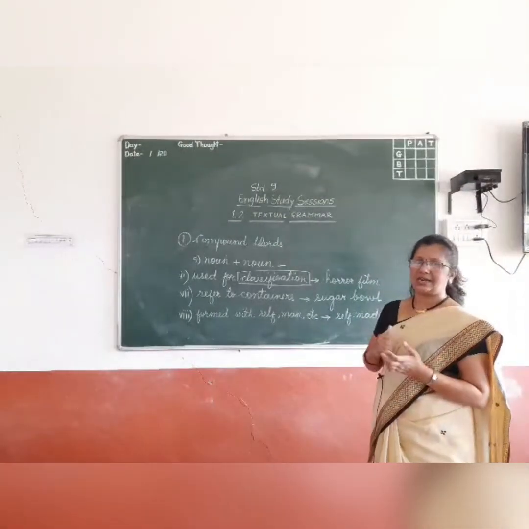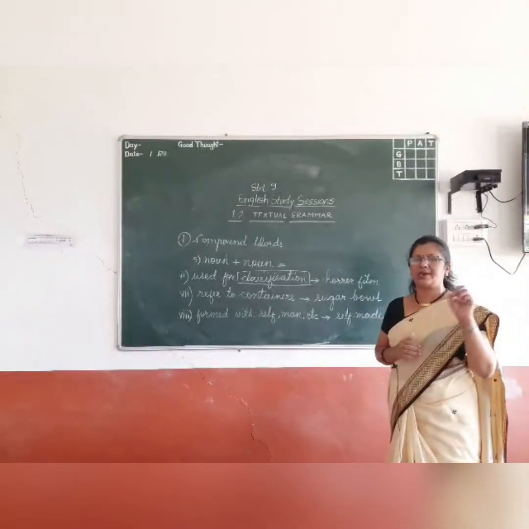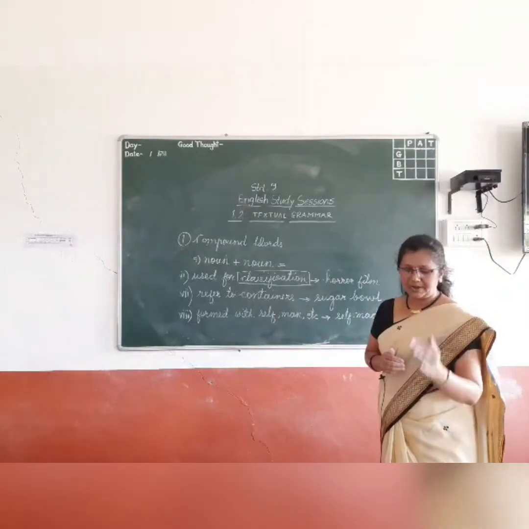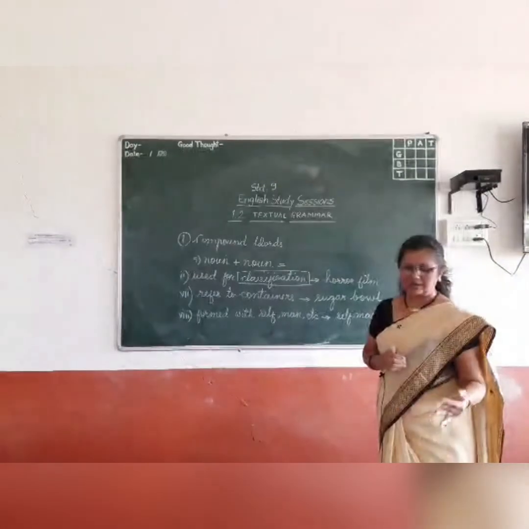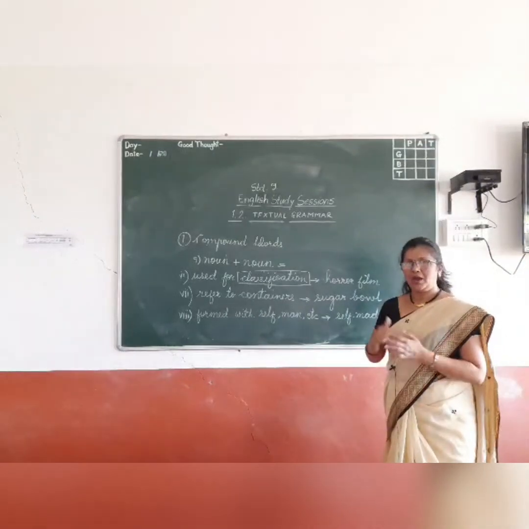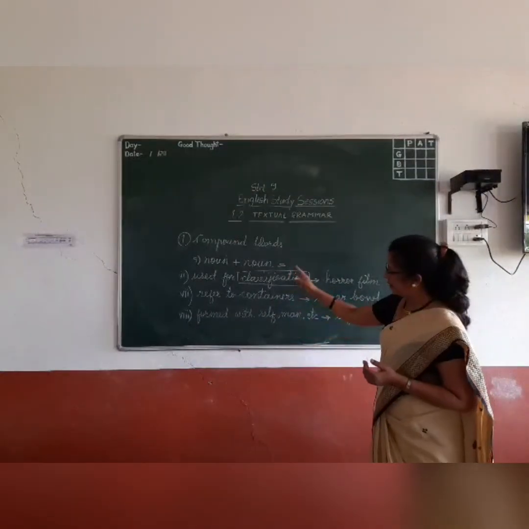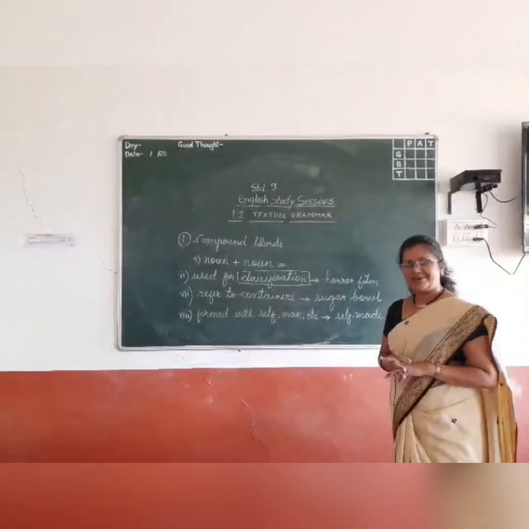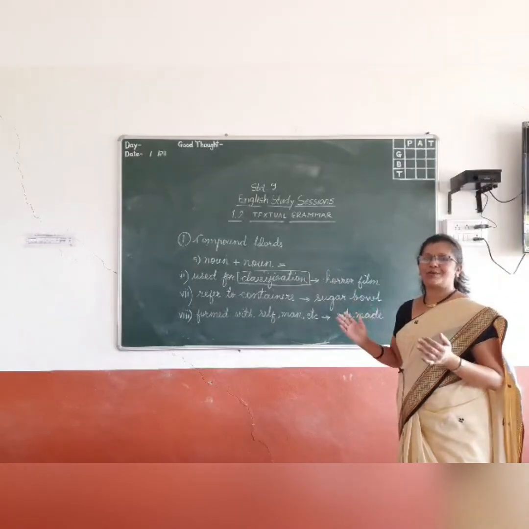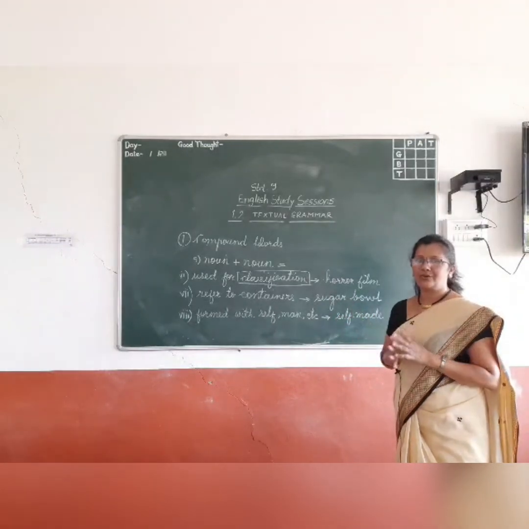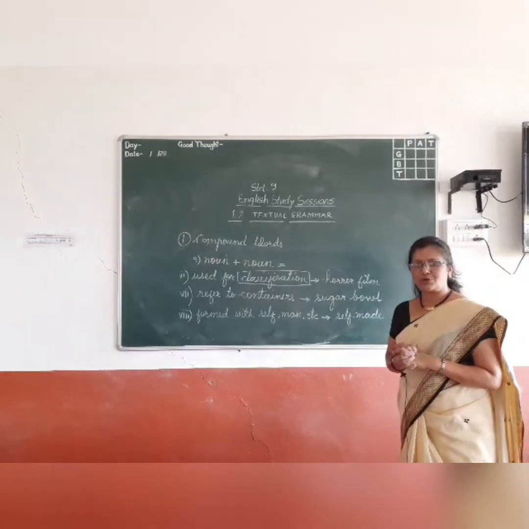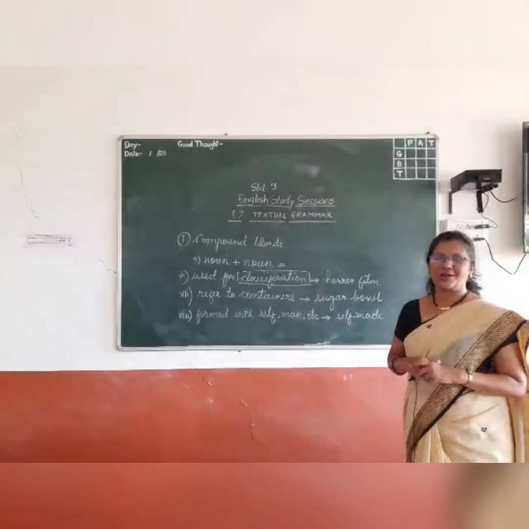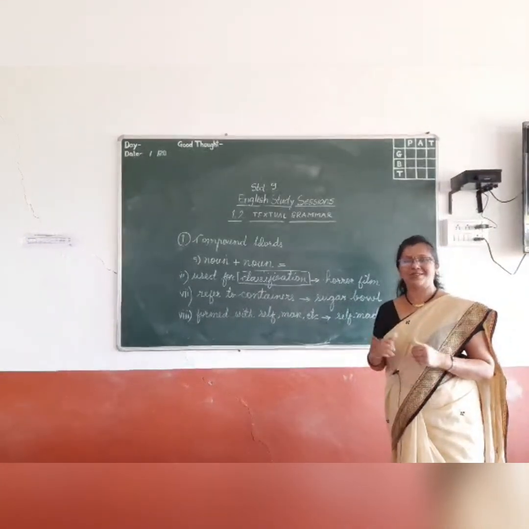Another thing we have studied is the formation of compound words. 5 types are there: adjective plus noun, gerund plus noun, noun plus gerund, verb plus adverb participle, and finally noun plus noun. Under noun plus noun, there are 8 subcategories, used for different purposes. This way we have studied compound words in depth. There is one exercise for you which you have to solve with the help of this video. I hope you have understood this concept well. Thank you.